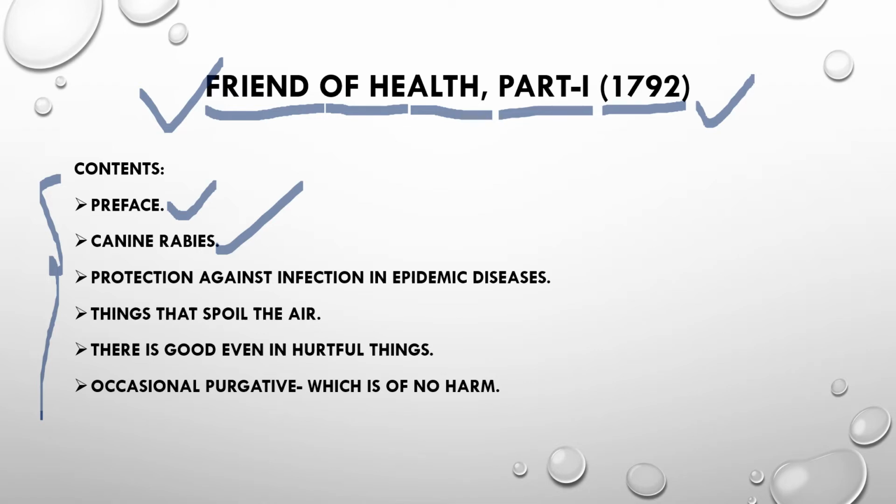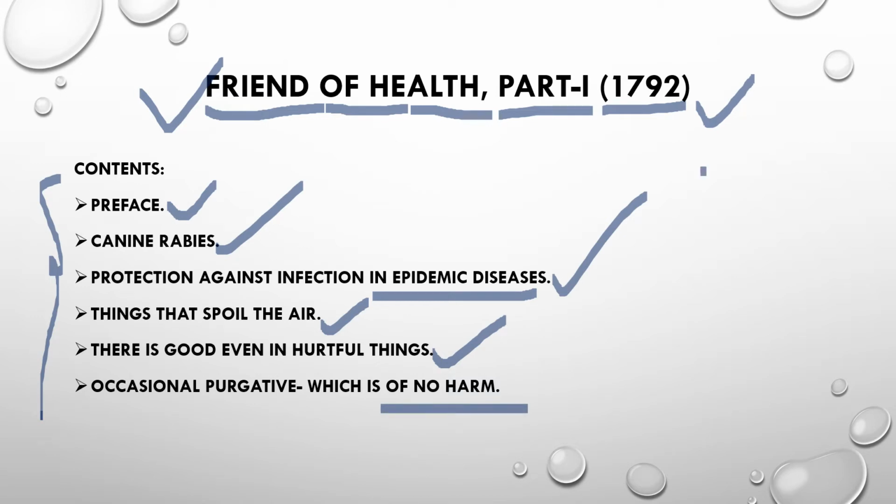Then protection against infection in epidemic disease, as I said in the earlier slide, is one of the most important topics every physician must know. And things that spoil the air, this is also an important topic in the Friend of Health. And there is good even in hurtful things, this is some philosophical writing. And occasional purgative which is of no harm.